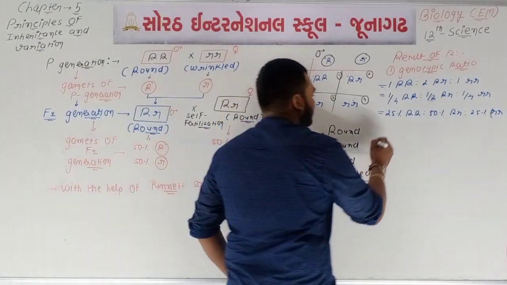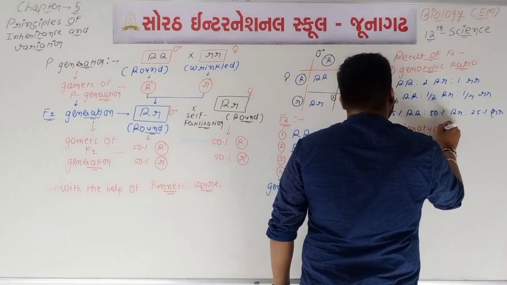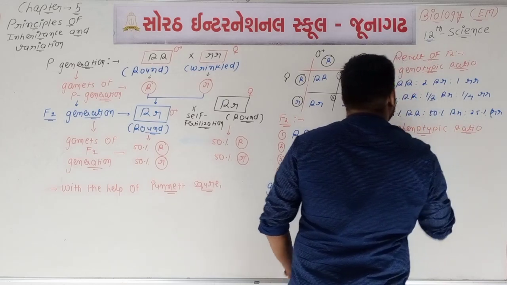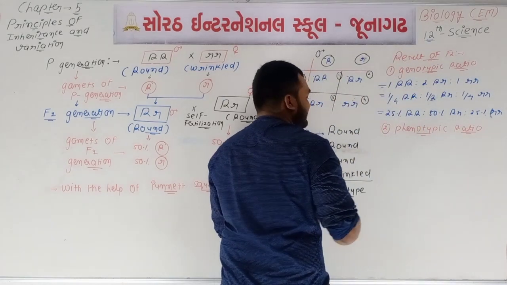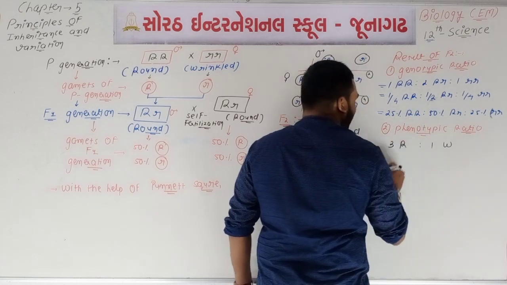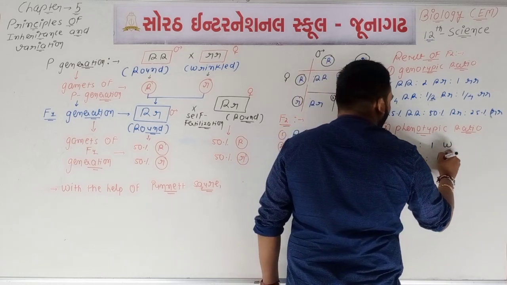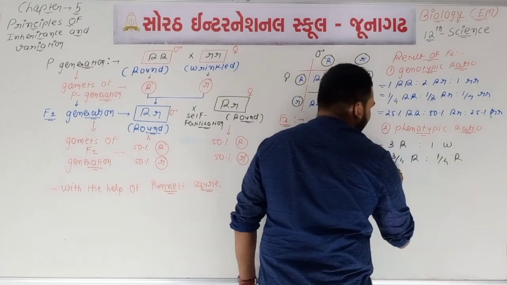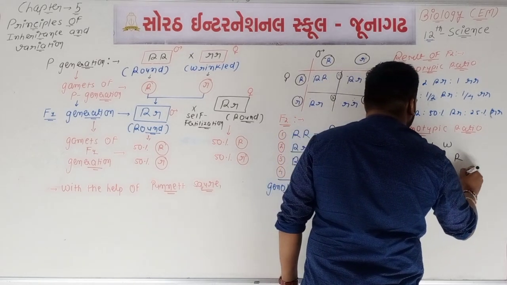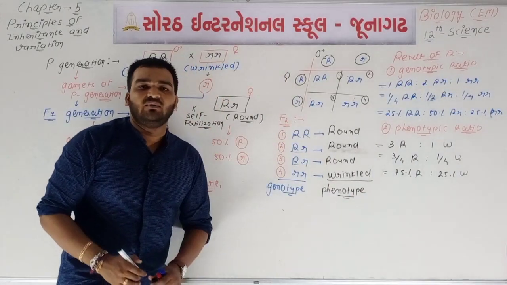You know that it will be 1:2:1. Okay, what about the phenotypic ratio? Then we can say that 3 round and 1 wrinkled, so 3/4 round is to 1/4 wrinkled, equal to 75% round is to 25% wrinkled. So this phenotypic ratio will be 3:1.